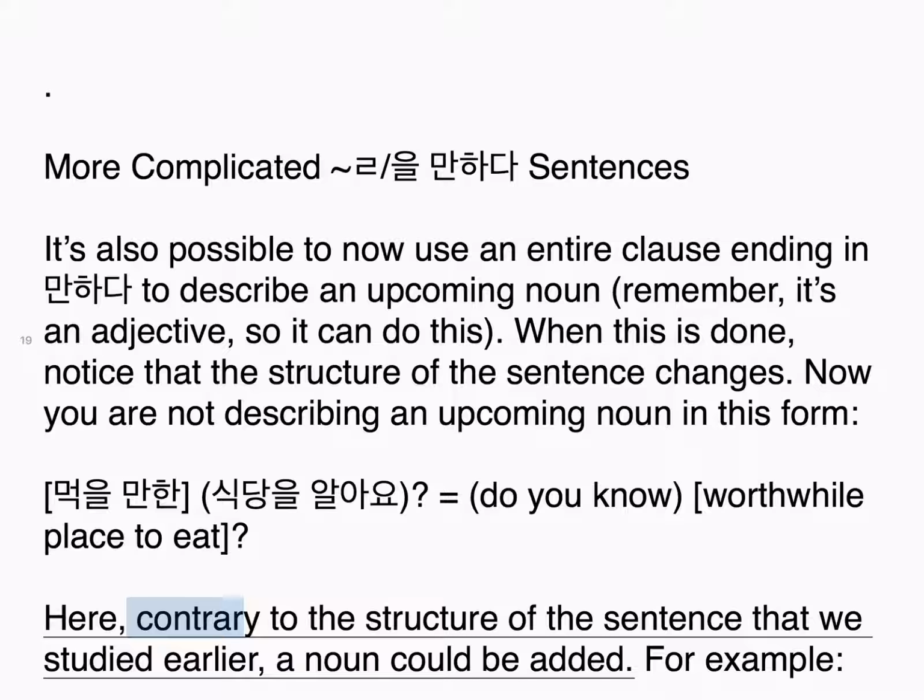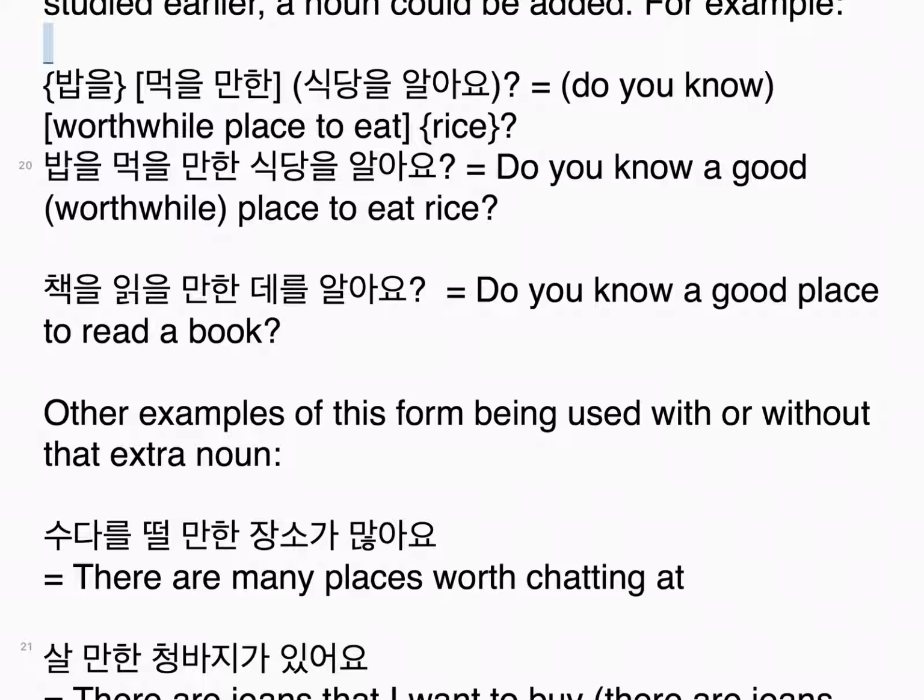Here, contrary to the structure of the sentence that we studied earlier, a noun could be added. For example, 밥을 먹을 만한 식당을 알아요. Do you know a good, worthwhile place to eat rice? 책을 읽을 만한 데를 알아요. Do you know a good place to read a book?